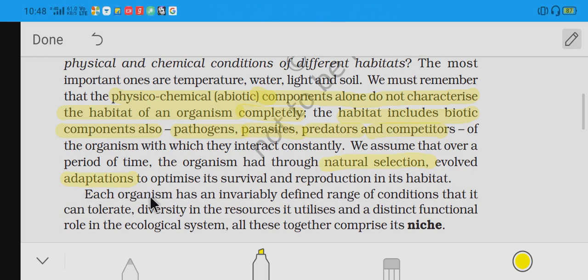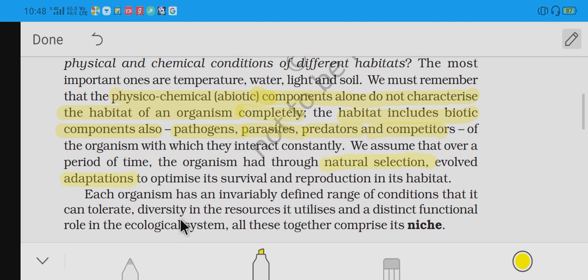Each organism has an invariably defined range of conditions that it can tolerate, diversity in the resources it utilizes, and a distinct functional role in the ecological system. Each and every organism performs a distinct type of function in the ecology. If an organism is absent, then nature will get imbalanced and other effects may be caused.